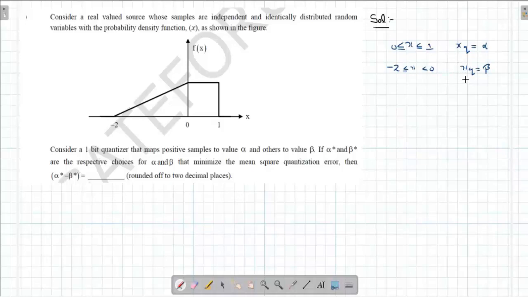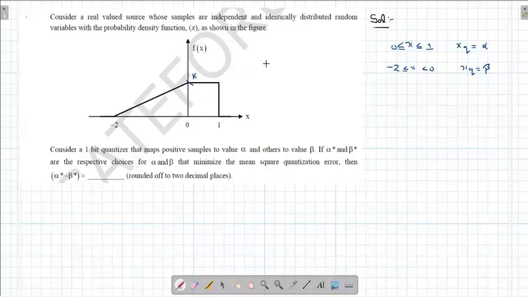So let's say this is K. So since area under PDF is 1, I can write K into 1 plus 1 by 2 into 2 into K, whole must be equal to 1. That is 2K is equal to 1, K is equal to 0.5.